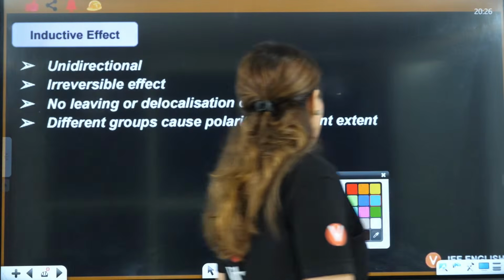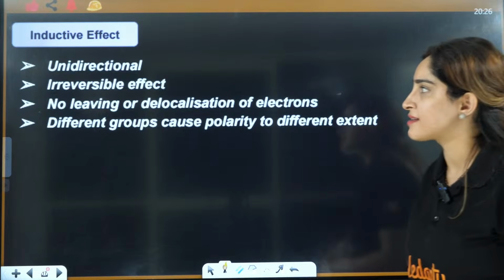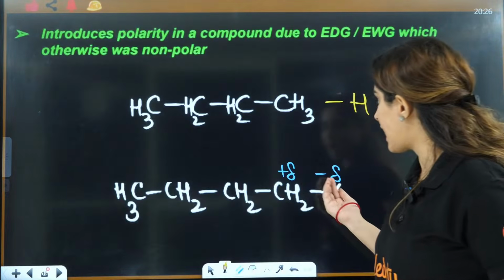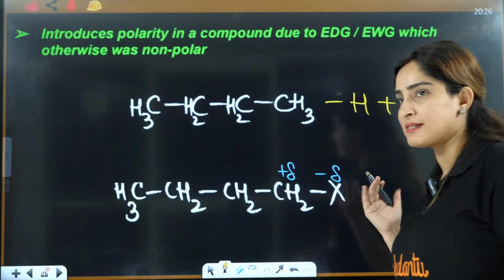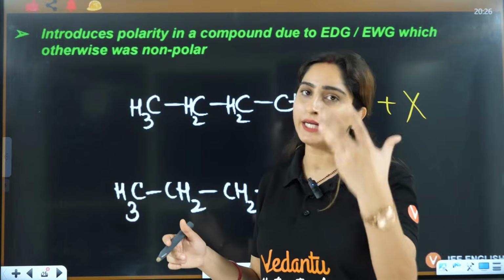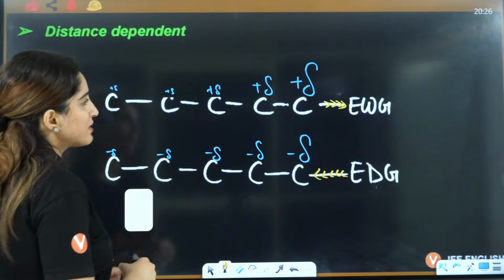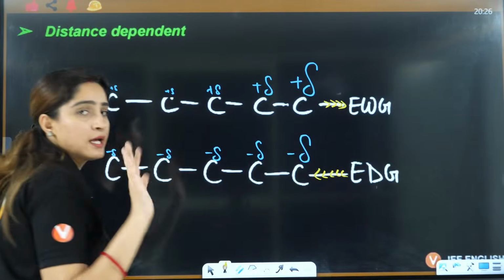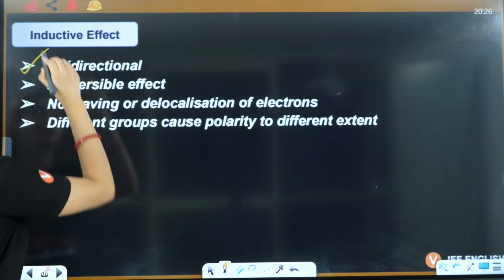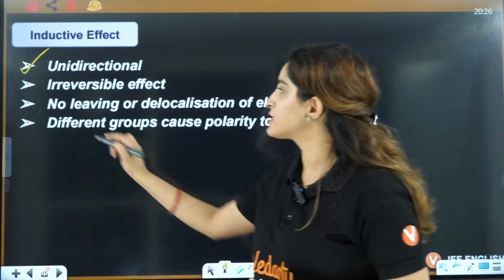Okay. Now, the other properties of inductive effect are that it is unidirectional, right? As you can see, movement of electron is happening on only one side, either on this side or that side. It depends upon whether you have electron donating or electron withdrawing. Second, it is irreversible. It's permanent, so that's why it is irreversible, right?